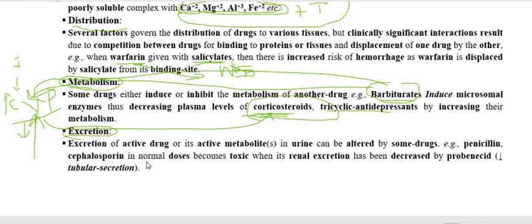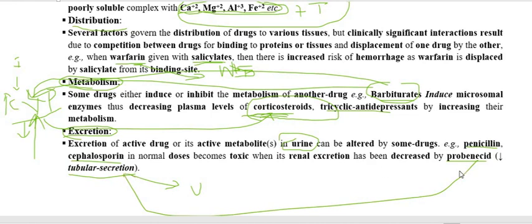When we use two or more drugs, chemicals or substances together, if by any means one drug affects the excretion of another drug, of course this will change the effect of the drug. How, that we have to see. Drugs like penicillin and cephalosporin are excreted through the urine, and a major chunk of penicillin and cephalosporin comes into the urine by tubular secretion, and therefore is excreted out through the urine.